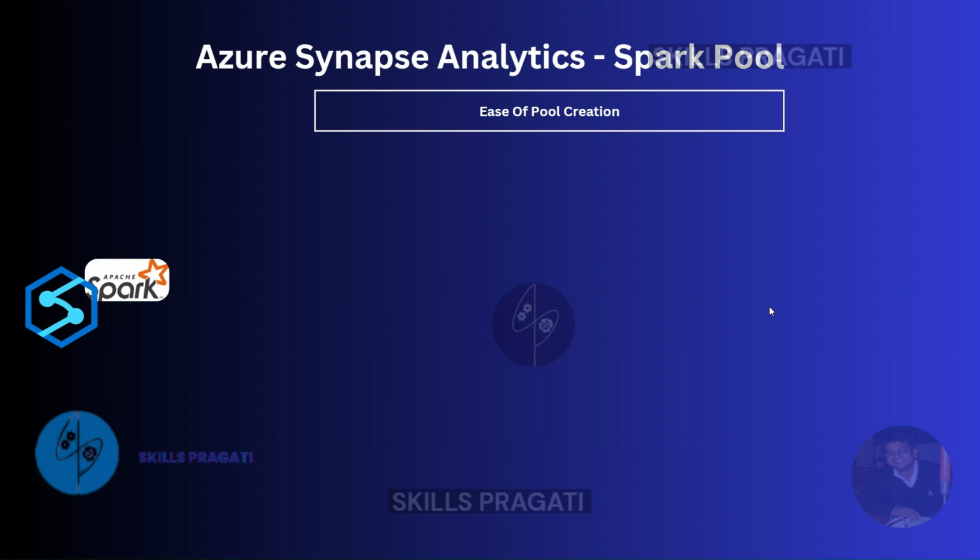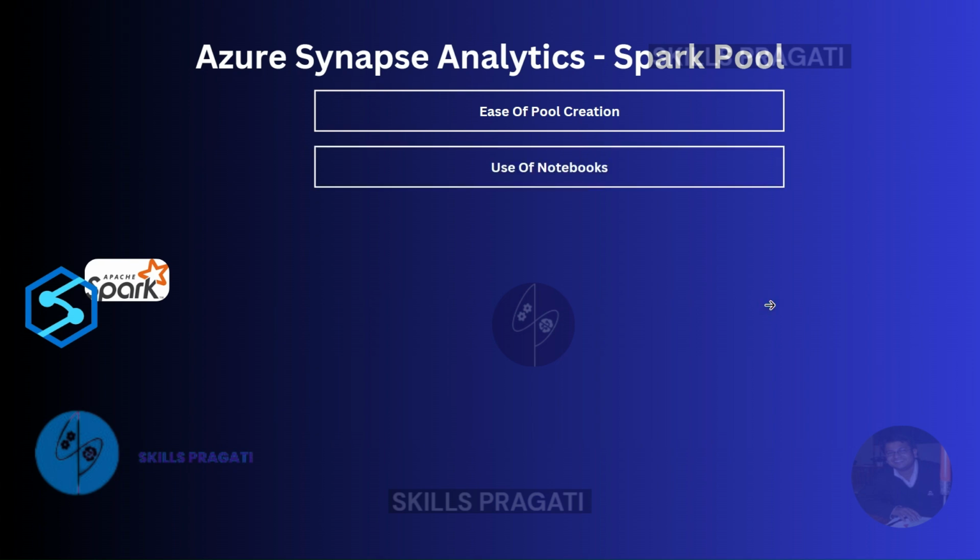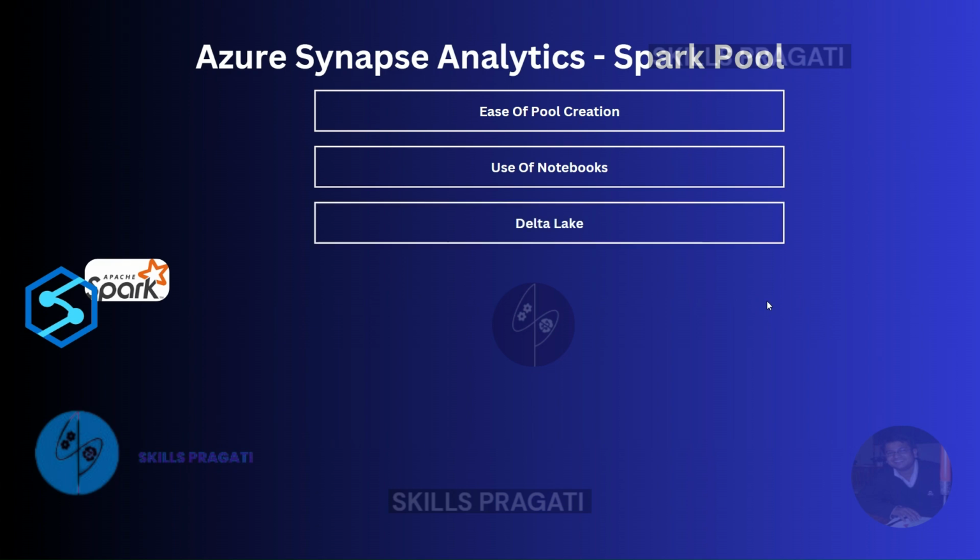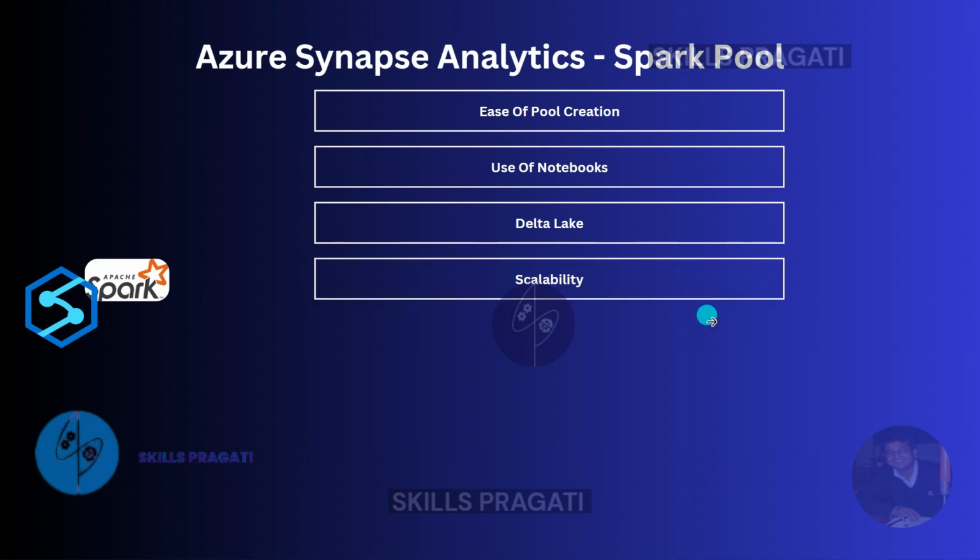Synapse includes a custom notebook derived from Nteract that you can use to interact with Spark Pools. The notebooks come with the capability to support data processing and visualization requirements. It's worth noting that the visualizations in the notebooks are not comparable to a tool such as Power BI, but it's good enough to visualize the data during exploration and analysis. Apart from Spark Core, the Synapse Spark Pool also comes with the addition of the open source project Delta Lake. Delta Lake is one of the hot topics in the industry at the moment, which provides transactional capability to the data lake.